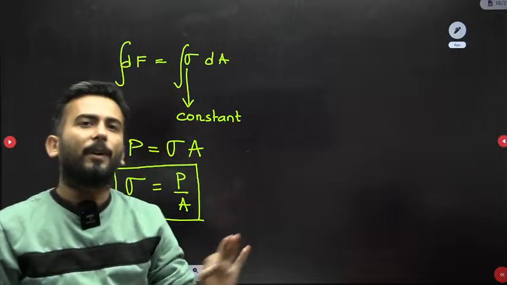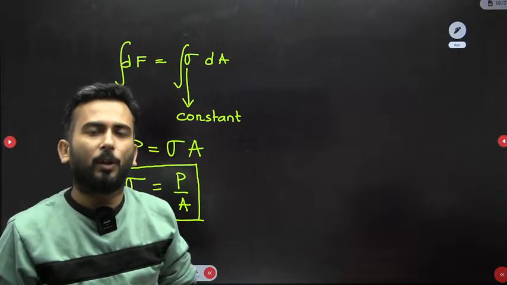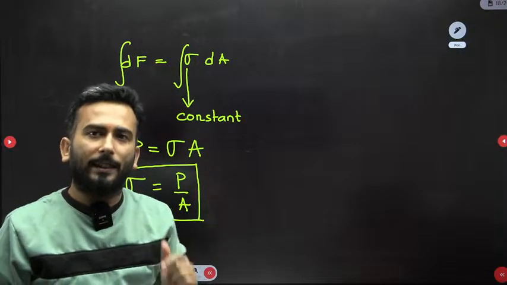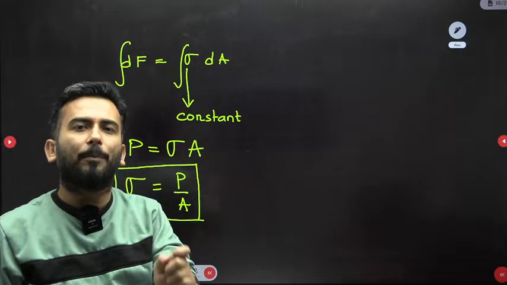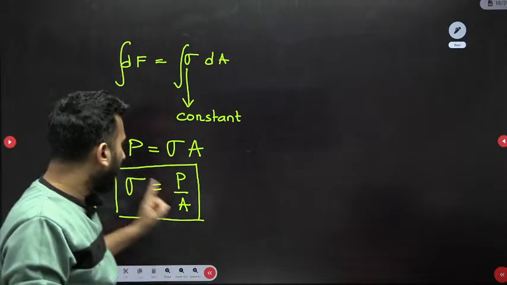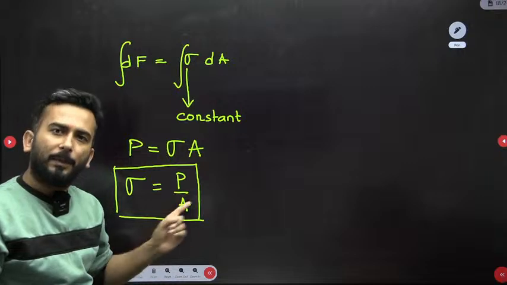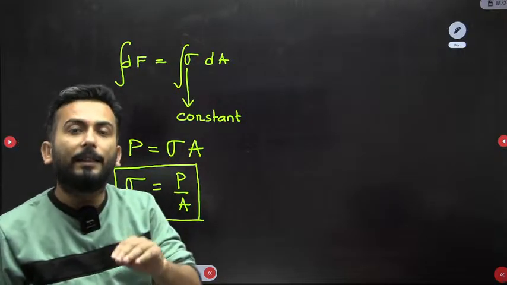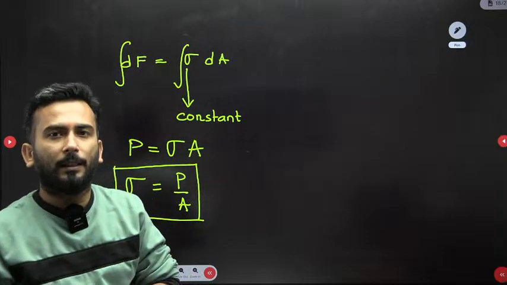I know everyone knows the formula sigma equal to P by A. But now if I ask you what is P and what is A, what will you tell? And under what conditions is this formula applicable? This is another question. But the first question: in sigma equal to P by A, is P the external force? No. P is the net internal force.